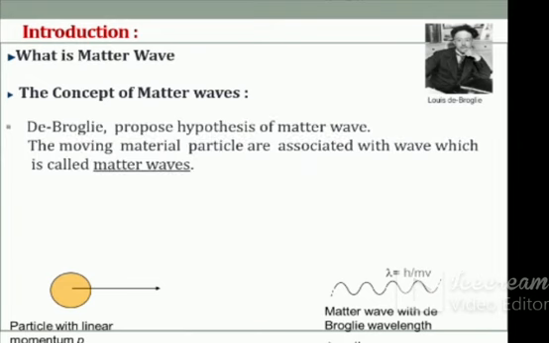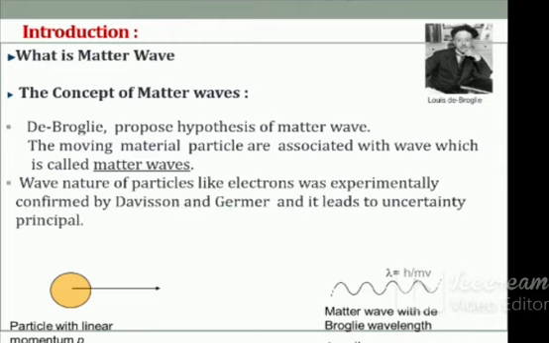De Broglie proposed the matter wave hypothesis: moving material particles are associated with a wave, which is called a matter wave. The wave nature of particles like the electron was experimentally confirmed by Davisson and Germer, and in the same year by G.P. Thomson, and it leads to the uncertainty principle.